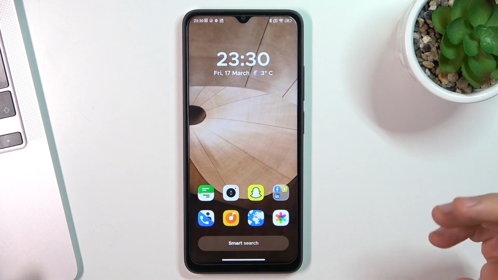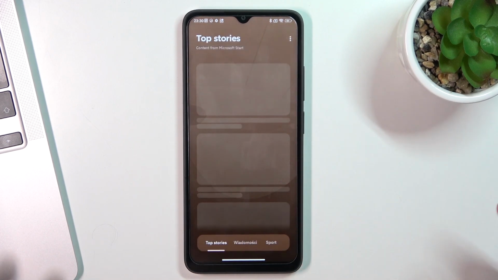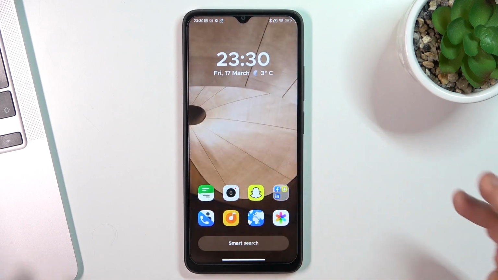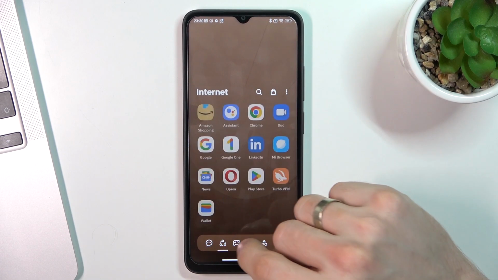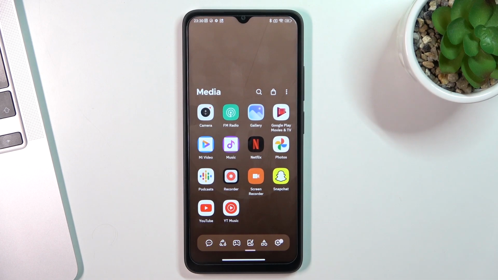Here we can have several home screens. Here we have news if you want to check news, and here we have a really handy feature to group your apps. So here you have different groups, different folders.